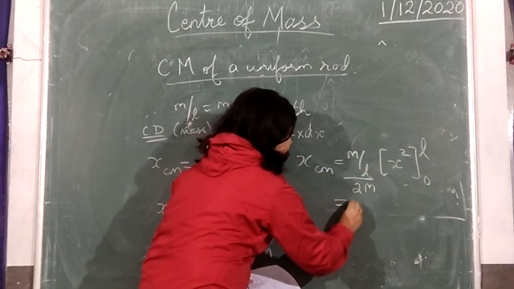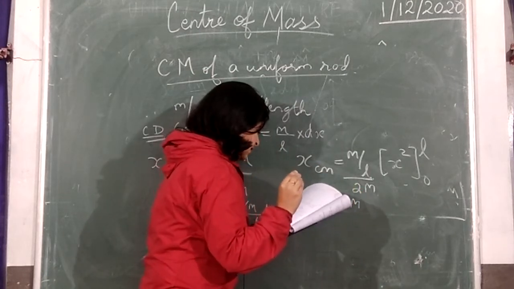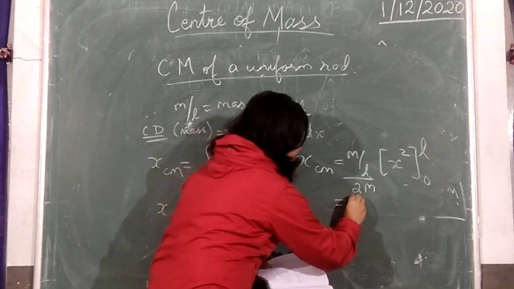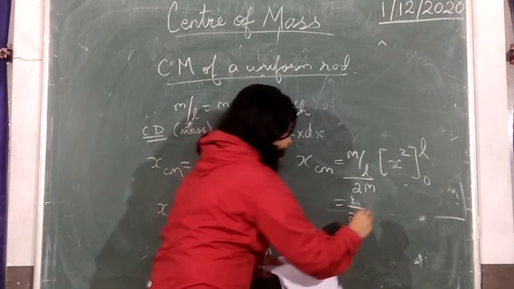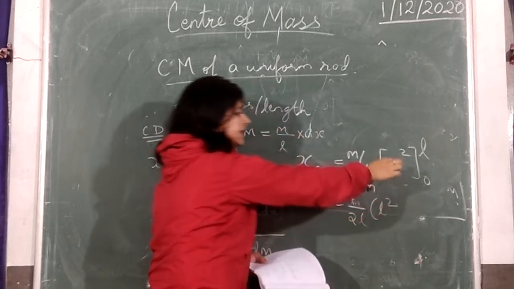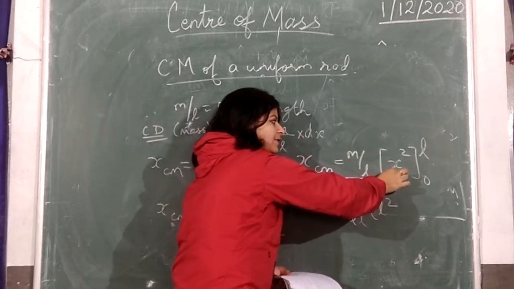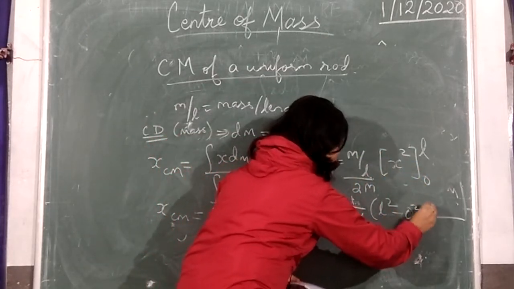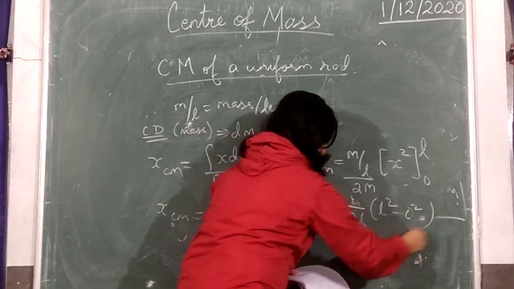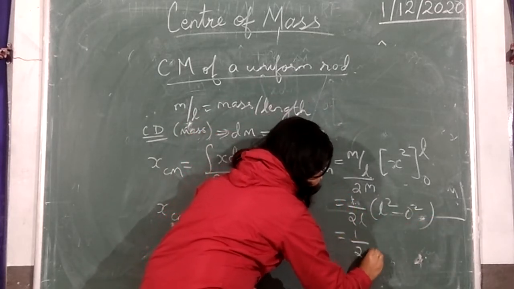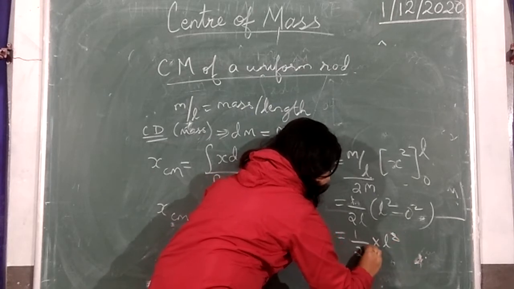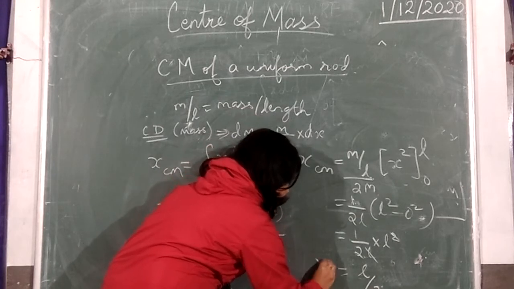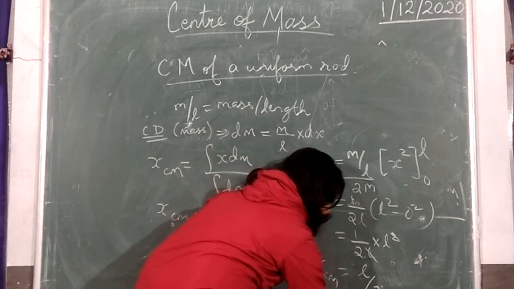In the next step we are going to put the limits, m by l by 2, m will be cancelled, so 1 by 2l, l square. You have to replace this x by the upper limit first minus the lower limit's value, l square minus 0 square. So you will get 1 by 2l into l square. You can cancel l, so it is l by 2, which is the position of the center of mass of the uniform rod.